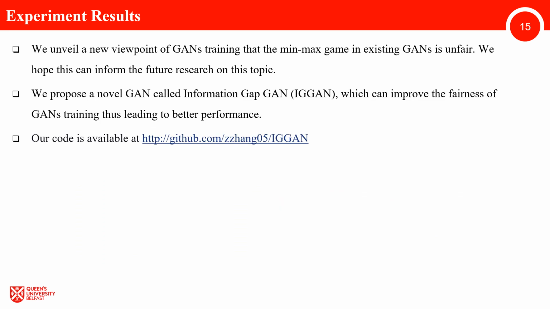In this paper, we unveil a new viewpoint on GANs training, showing that the min-max game in existing GANs is unfair. We hope this insight can guide future research in this area. To address this, we propose a novel GAN called IG-GAN, which improves the fairness of the min-max game in GANs. However, IG-GAN still cannot make the min-max game in GANs completely fair. We encourage future studies to focus on understanding the min-max game in GANs and proposing better strategies. Our code is available at the provided link.